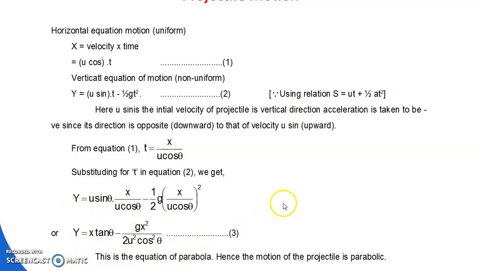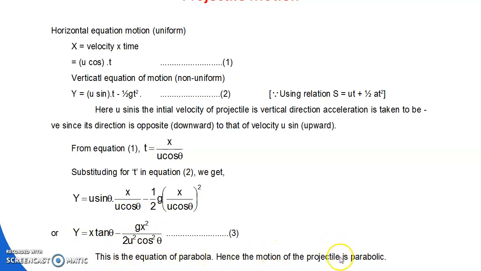What is the equation of a parabola? y is equal to ax minus bx square. Here a is a constant, in place of a we have tan theta. So ax minus bx square.